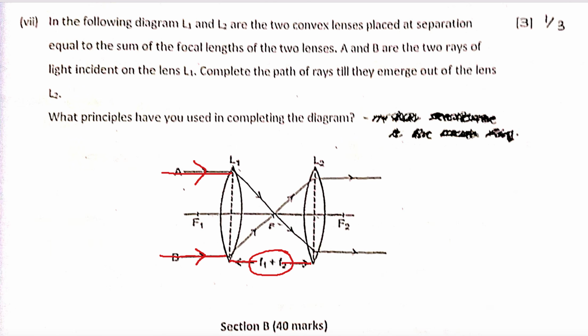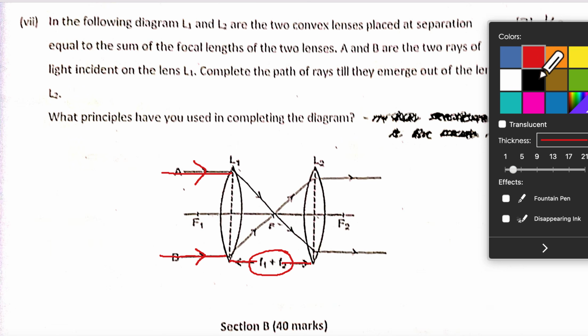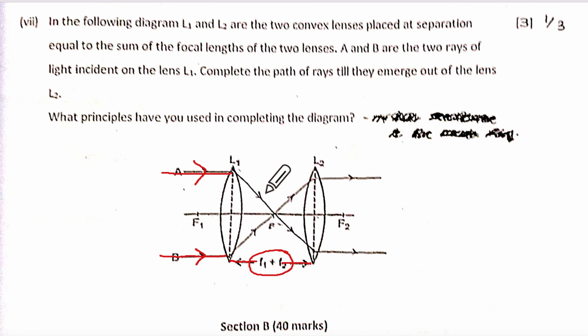And then completing the path, it will have to go this way and this way. This is completing the diagram, okay? And then it will emerge parallel. If it emerges parallel, that means this was the principal focus for this lens as well as this lens. Understood?